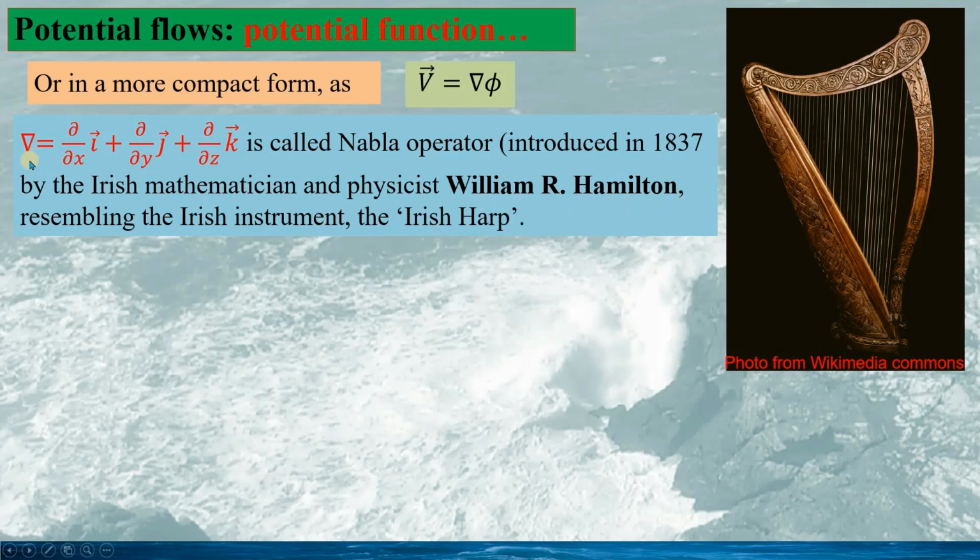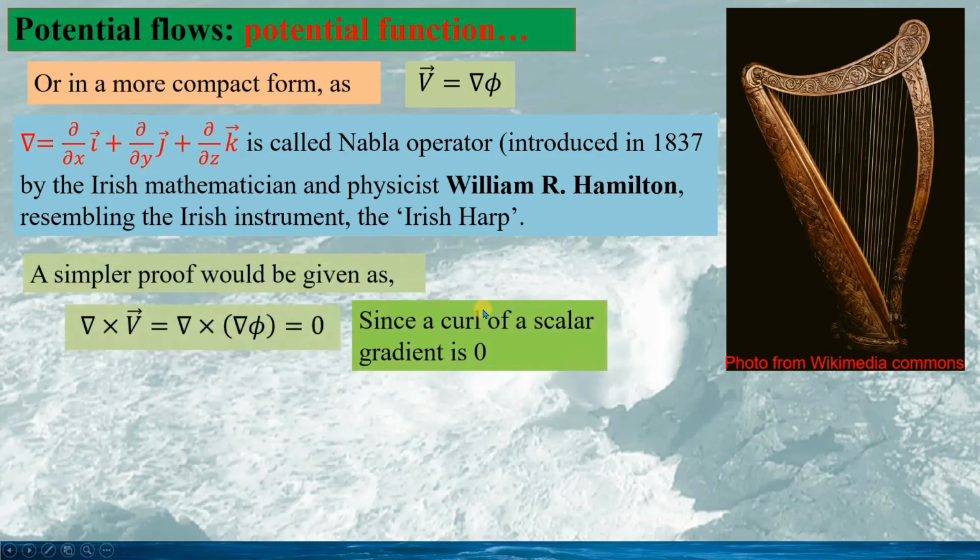The symbol resembles an Irish instrument, the Irish harp. See this.